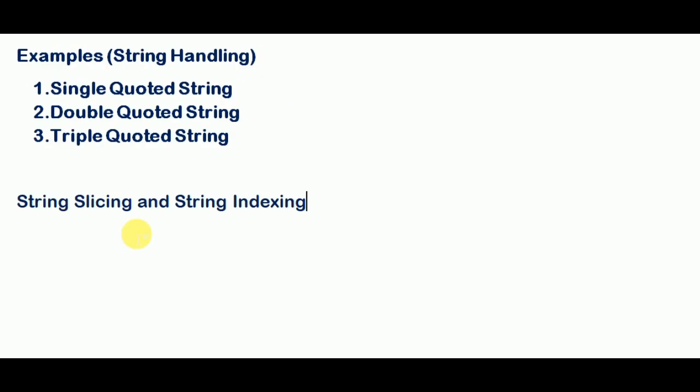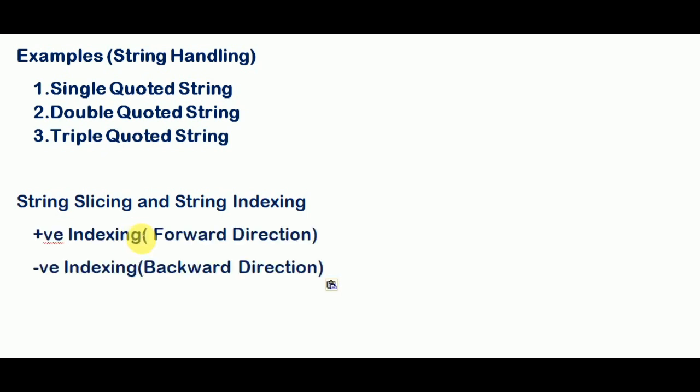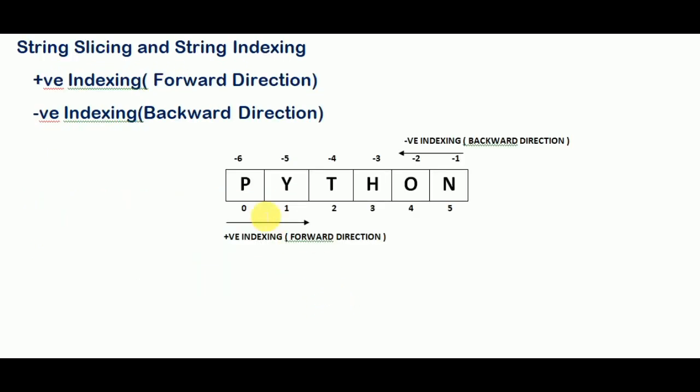Here we use two kinds of indexing, positive indexing and negative indexing. Positive indexing reflects the forward direction and negative indexing reflects the backward direction. In the previous video we discussed this diagram, which has both directions.